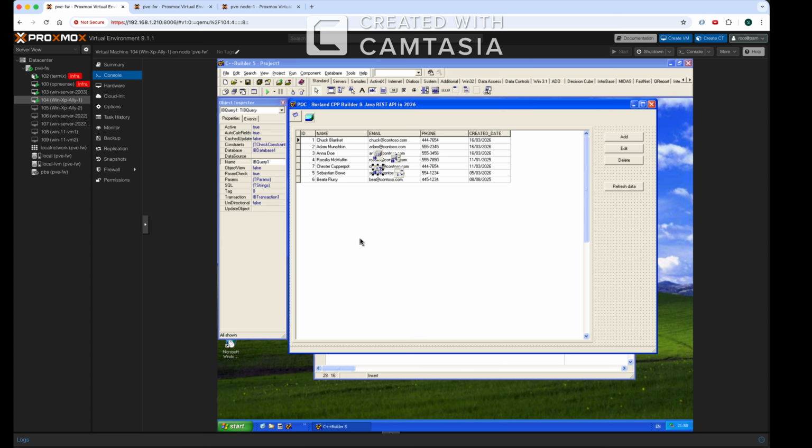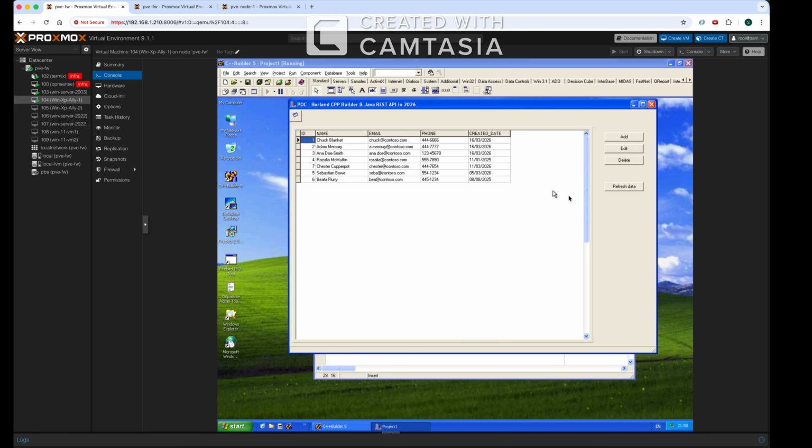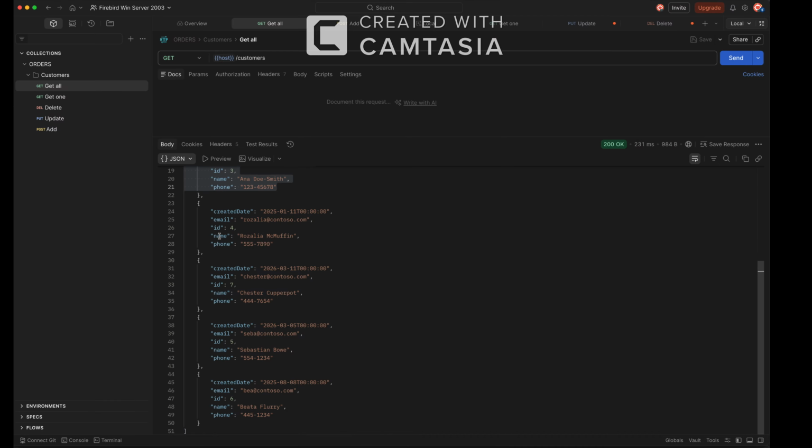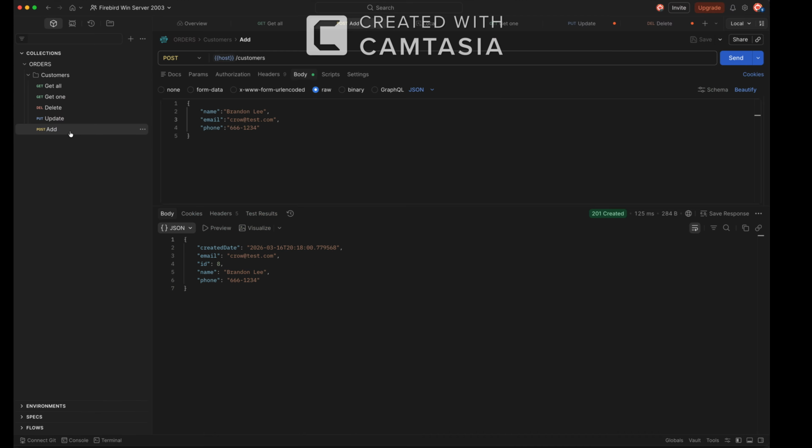But to prove that it is working, let me run that app. I have here a button, refresh data. Basically what it's doing is refreshing the data, getting the up-to-date stuff from the customers table. And let's go to Postman, and let's add a new record.